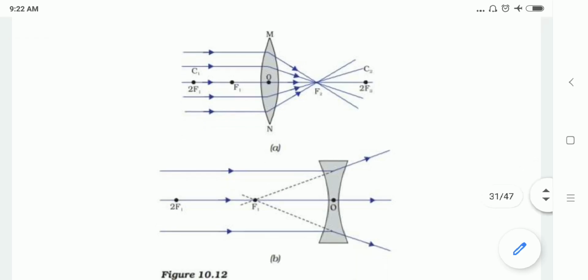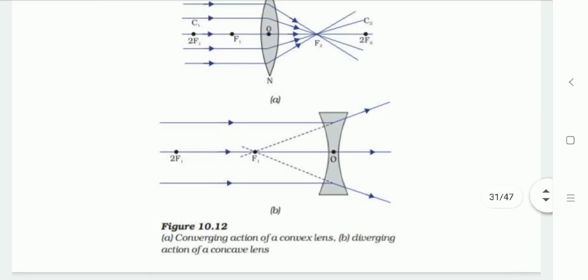Now if we define for the concave lens, then if the object is at infinity, the image will be generated at F1, which is point size, highly diminished. The image will be formed on the same side, meaning virtual and erect.